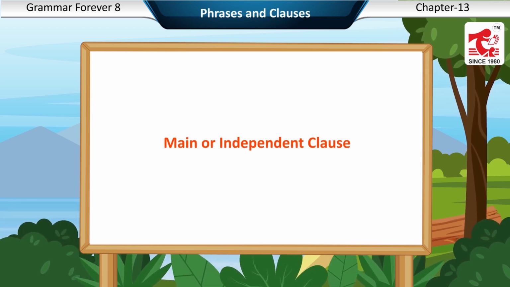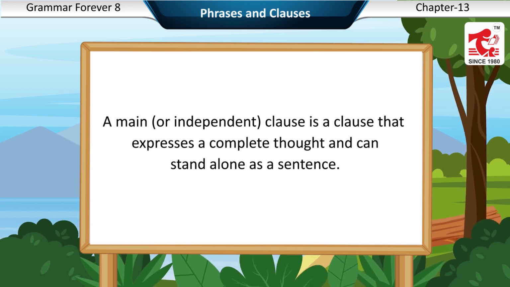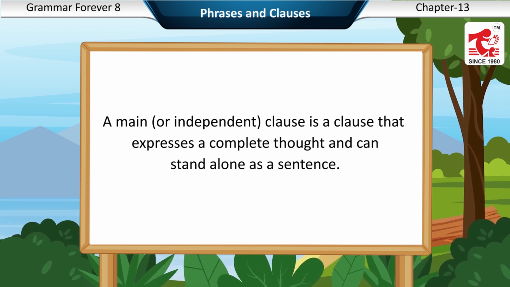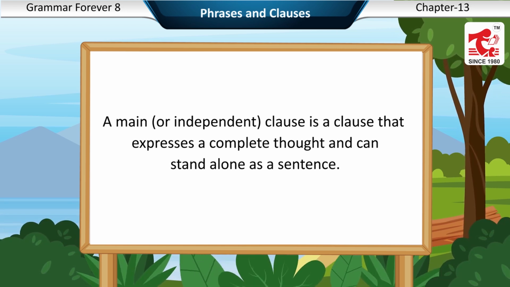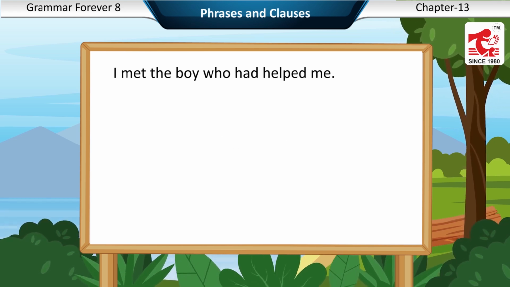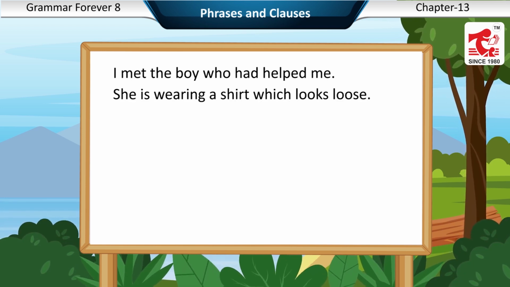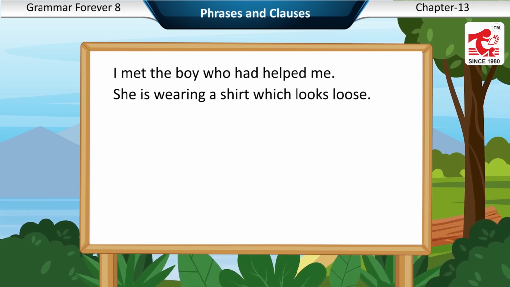Main or independent clause. The main or independent clause is a clause that expresses a complete thought and can stand alone as a sentence. Examples: I met the boy who had helped me. She is wearing a shirt which looks loose.